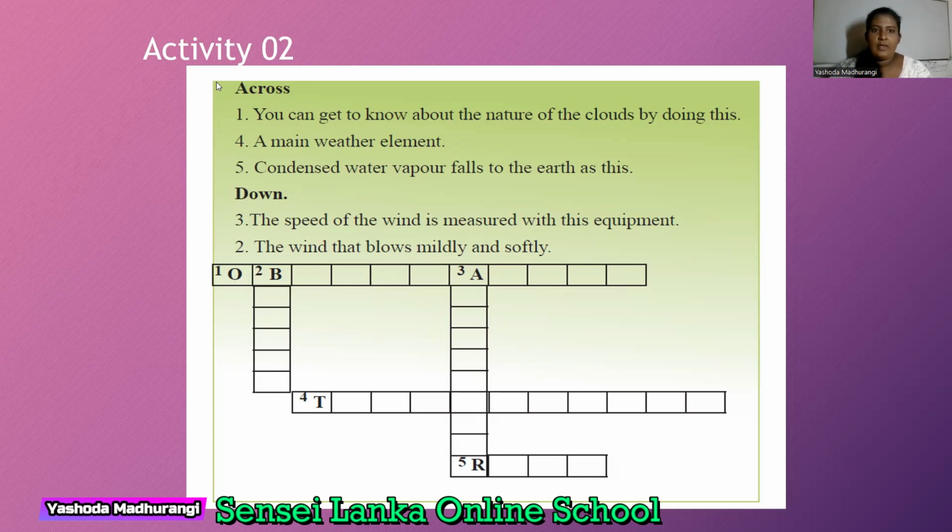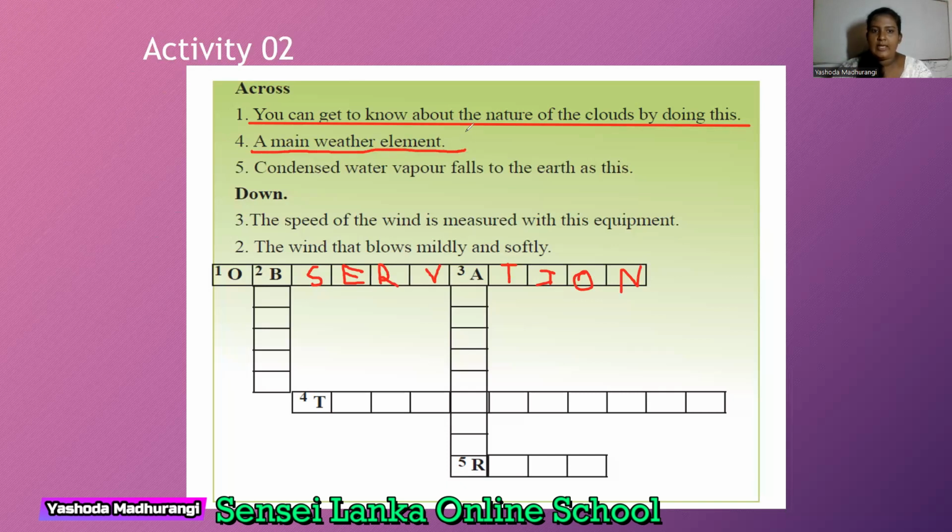You can get to know about the nature of the clouds by doing this. What is the answer? Just now I told you. Observation. You can use the capital letters here because other letters are in capital. Observation.